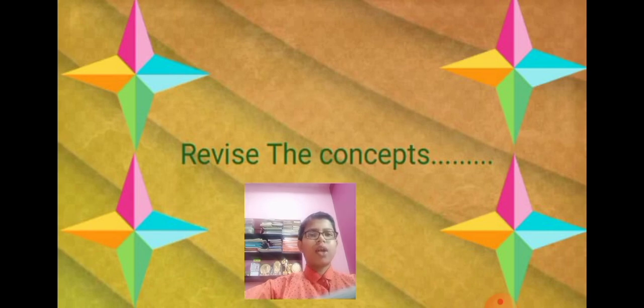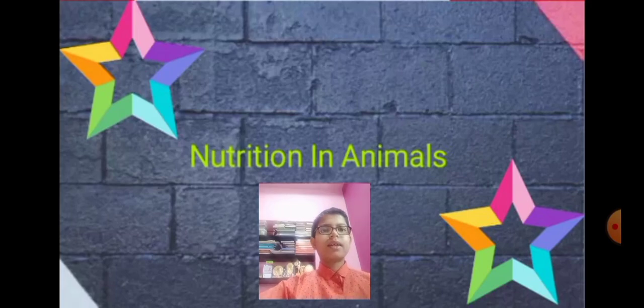Without the plants we cannot live. So the autotrophs are considered the ultimate source of food for all the heterotrophs. Now we will turn towards our point, nutrition in animals.